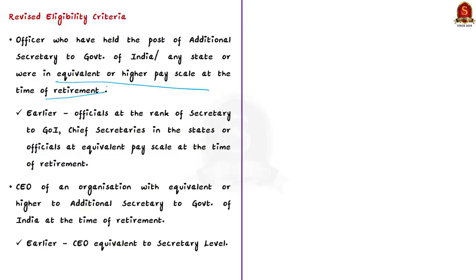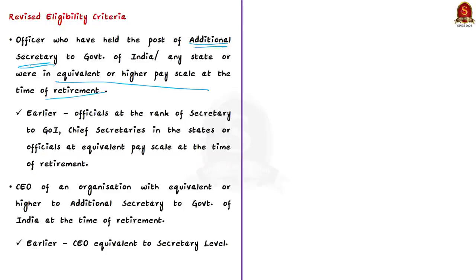So we can see that the officers at the higher level of government were made eligible to be appointed as independent external monitors. But now, the officers at the level of Additional Secretary are also made eligible by the Central Vigilance Commission. That is, the officer who has held the post of Additional Secretary to the Government of India, or an officer who had an equivalent or higher pay scale to that of Additional Secretary to the Government of India at the time of retirement, is eligible to be nominated as Independent External Monitor.